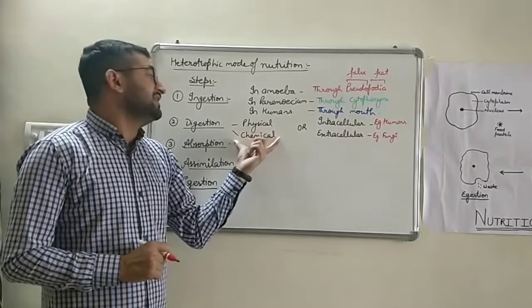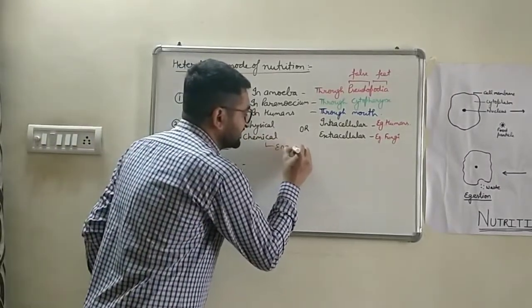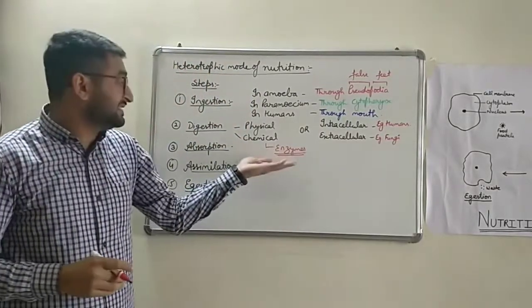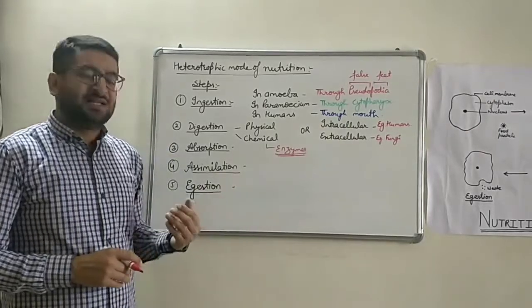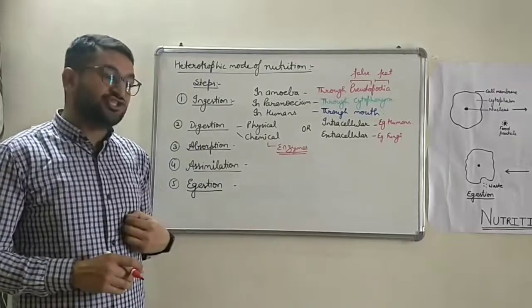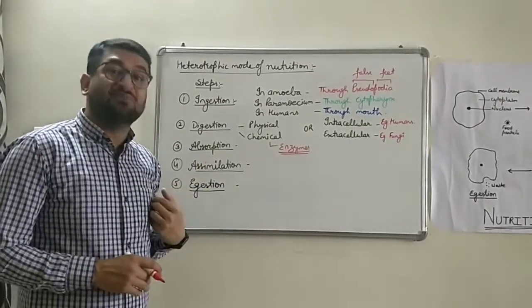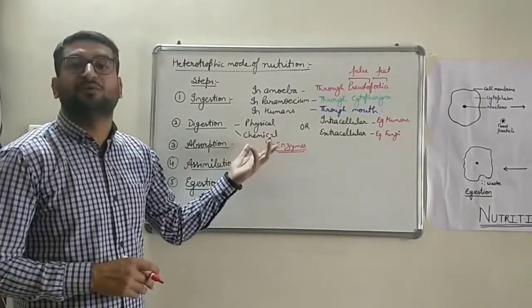The second is chemical digestion. Chemical digestion is done by enzymes. There are special enzymes named digestive enzymes which help in the chemical digestion. Chemical digestion means the chemical molecule is broken down into another chemical. One chemical is changed into another chemical. Then what's the difference in that? The complex chemicals are broken down into the simple ones. This is what chemical digestion is all about.